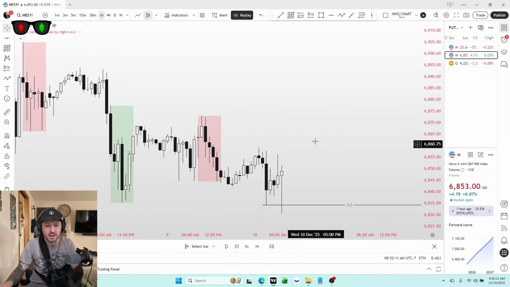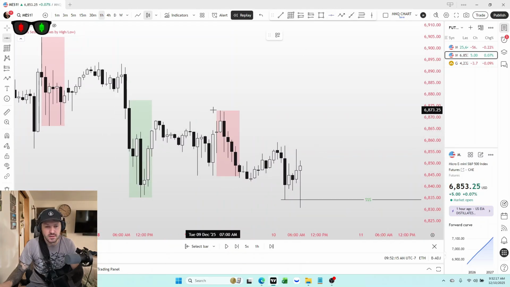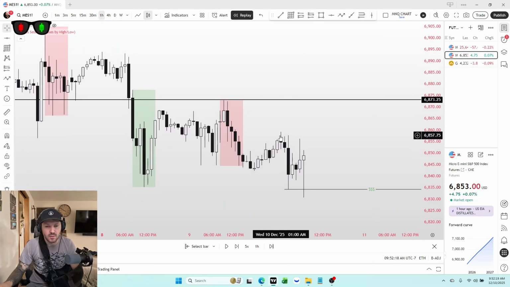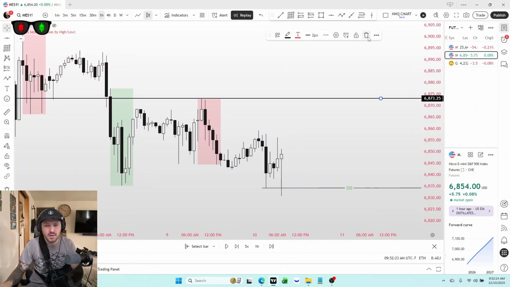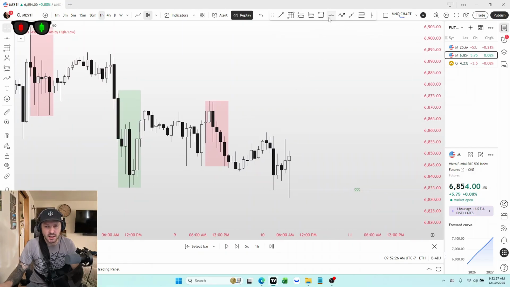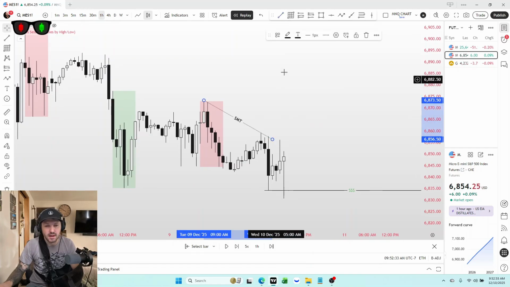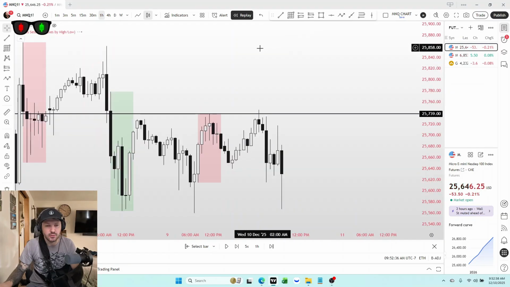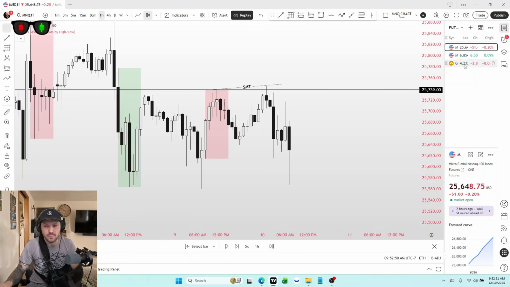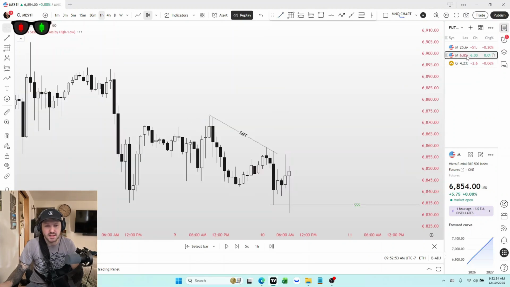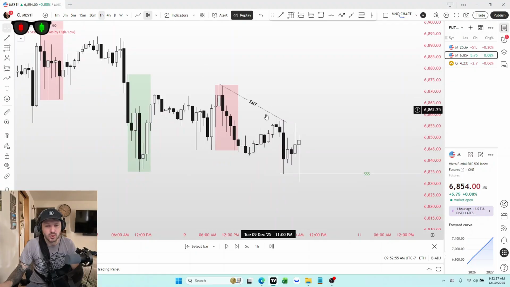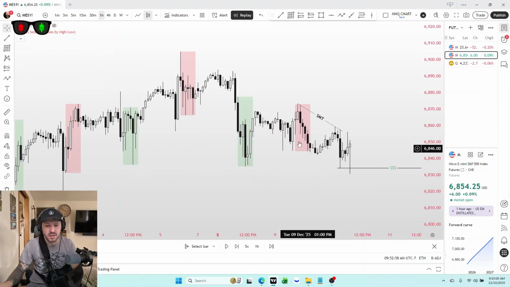But on MES, we are nowhere near yesterday's high. So I'm taking this into consideration as well. Because we didn't take yesterday's high, we created a bearish SMT from this high to this high. And on MNQ, we have this high to this high, which is a bullish movement. Because I'm bearish biased, I would be wanting to trade more on MES because it's the one creating the lower highs and the lower lows.